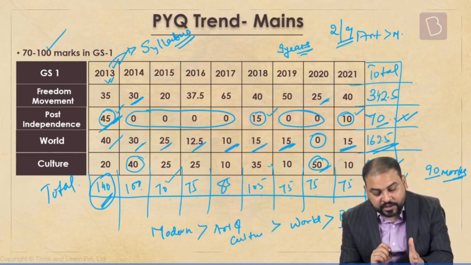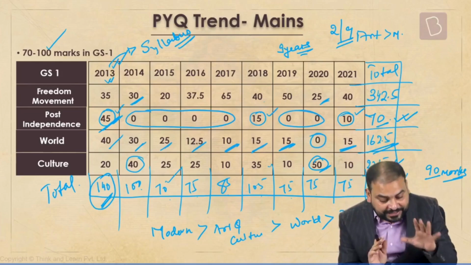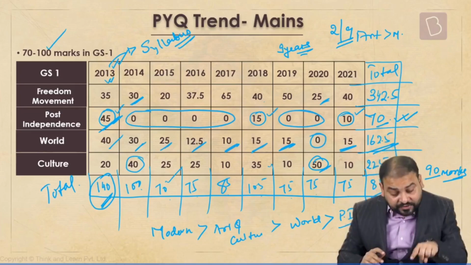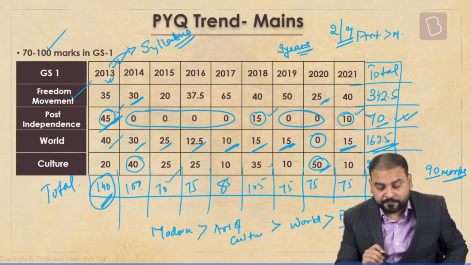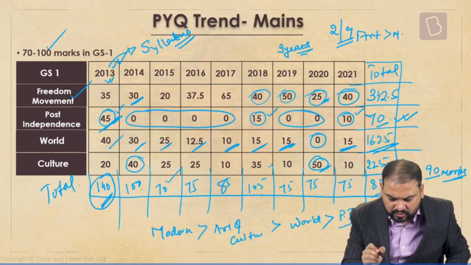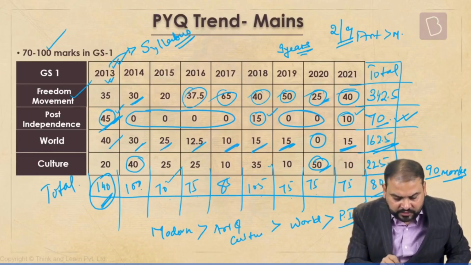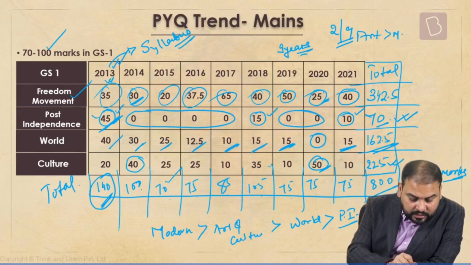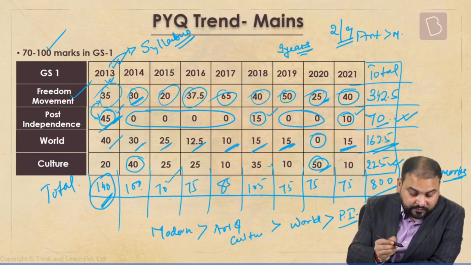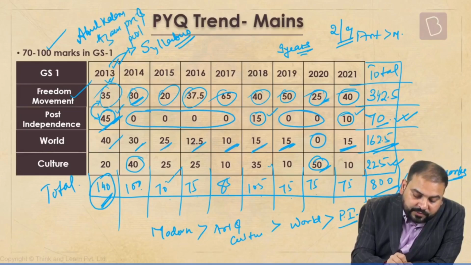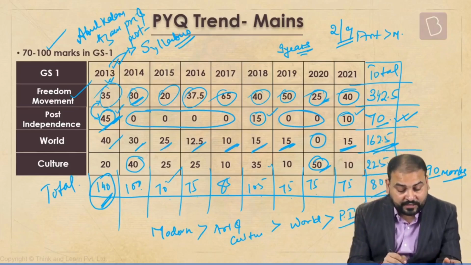So if you forget this year, you can look at the other years. Clearly what is visible is that 3-4 questions are coming from one section here. That 3-4 is coming mostly from the freedom movement. See here, 4.3 questions had come. Maybe 2, 4, 3, 4, 5, 3, 2, 2, 3 and 3.5. See this here, why are 5 marks divided here? Because there was one question on the contributions of Abul Kalam Azad pre and post independent India. That is the reason this had happened here.